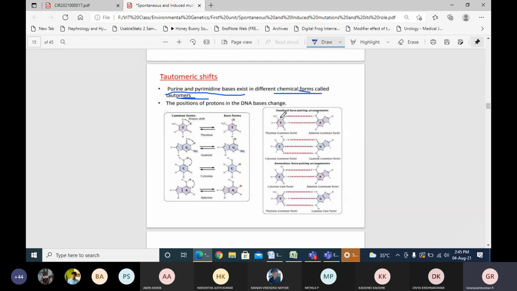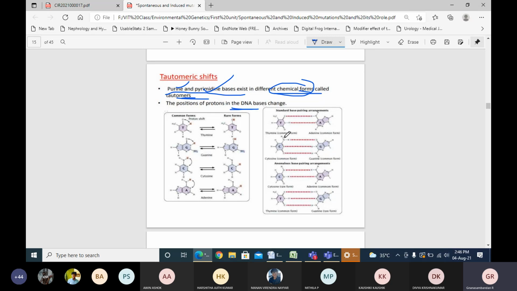During the DNA replication, what will happen? Instead of binding the purine and pyrimidine bases, this particular chemical comes and binds instead of those purine and pyrimidine bases, which causes the tautomeric shifts.